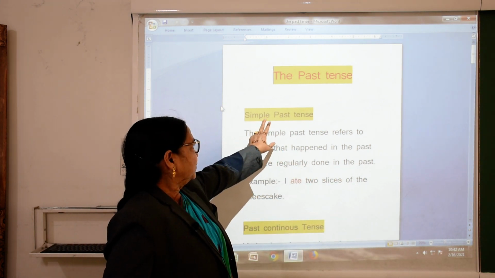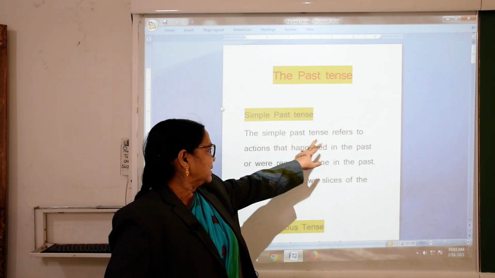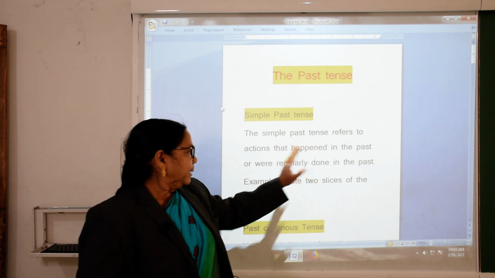Okay. Now first we will take the simple past tense. What is the simple past tense? The simple past tense refers to an action that happened in the past.